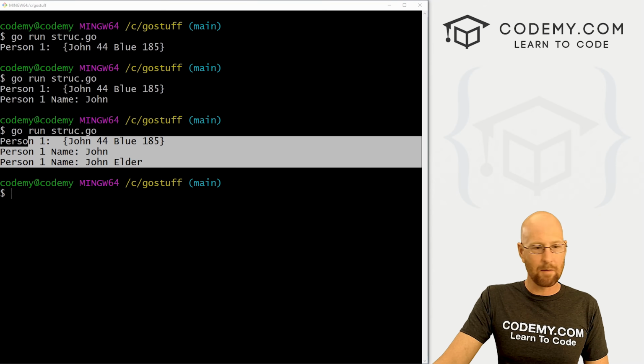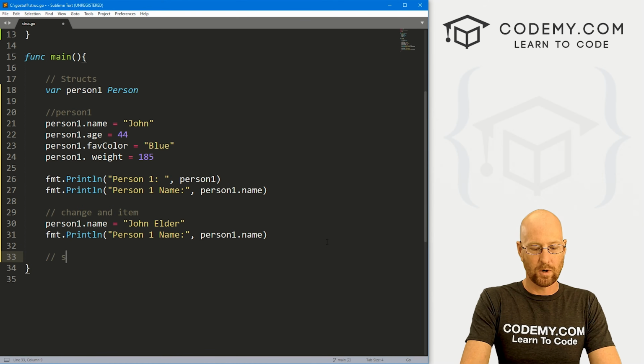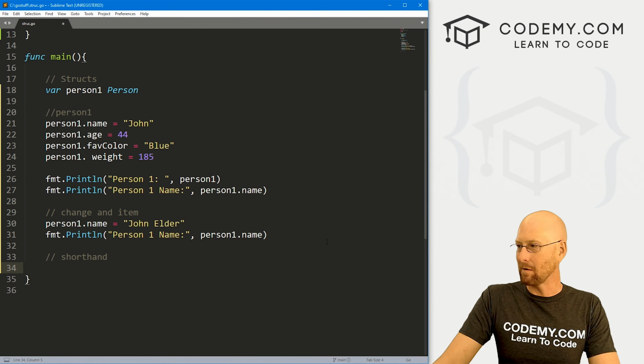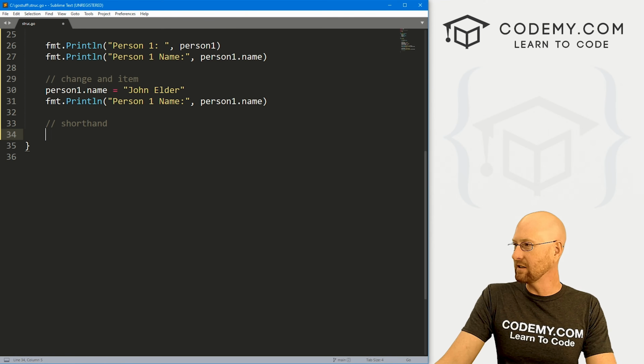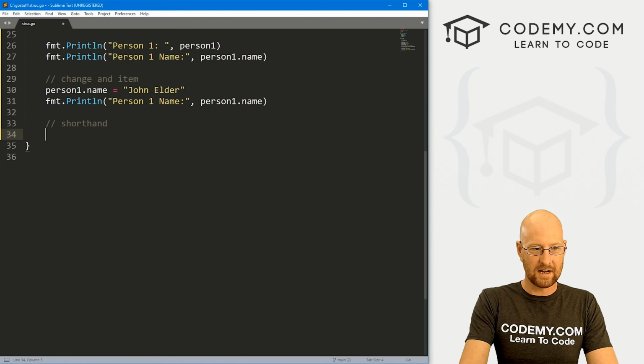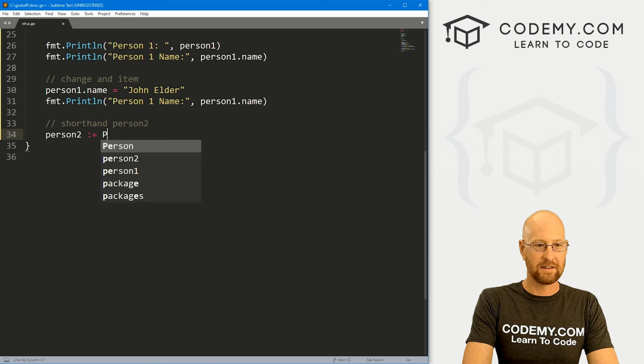So I mentioned there were a couple of different ways to create these, and this is the first way. We can also use our shorthand, right? Remember, we've done lots of shorthand stuff, and it's always this weird colon equal sign, right? So we could do that. Let's create a second one. Let's say shorthand person2. So let's just go person2 and then use our shorthand. And this is going to be a person.